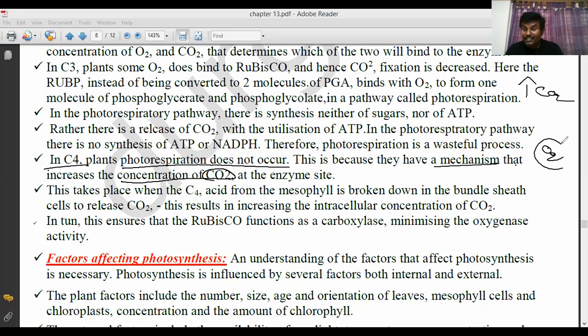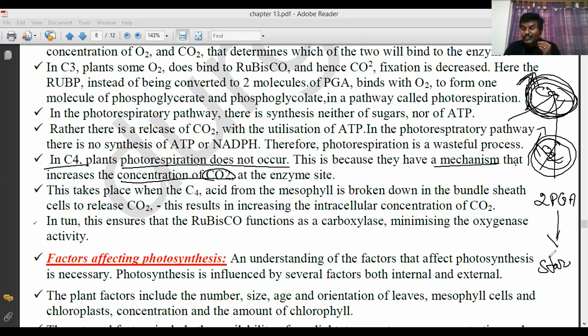When oxygen concentration is more, carbon dioxide concentration automatically decreases in C3 plants. But in C4 plants, when oxygen concentration is increasing, in parallel they increase more and more carbon dioxide. If carbon dioxide concentration is more, oxygen concentration is less, so the ribulose bisphosphate carboxylase oxygenase enzyme does not bind with oxygen. It binds with carbon dioxide and releases two molecules of 3-PGA. This 3-PGA helps in the synthesis of starch: first glucose, next sucrose, finally starch.